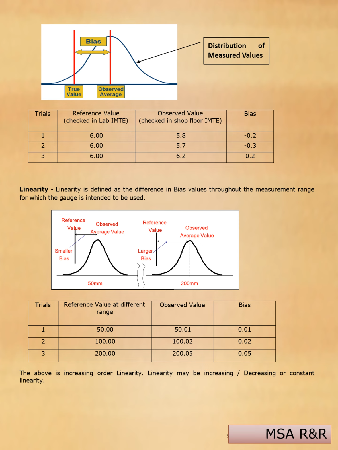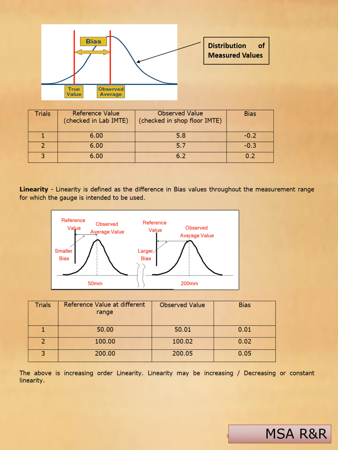Linearity is defined as the difference in bias value throughout the measurement range for which the gauge is intended to be used. Consider these three trials. The reference value is 50, my observed value is 50.01, bias 0.01. For 100, observed value 100.02, bias 0.02.